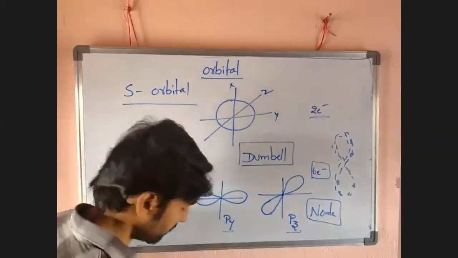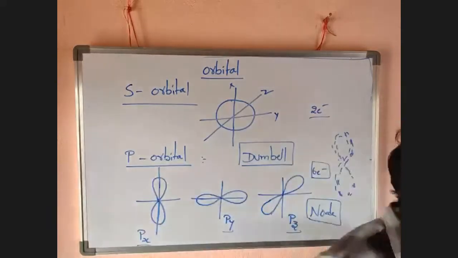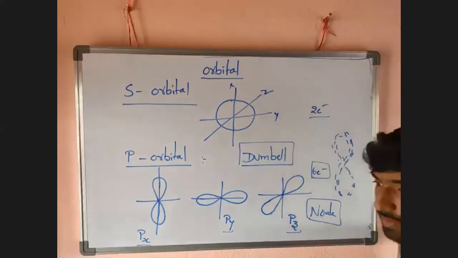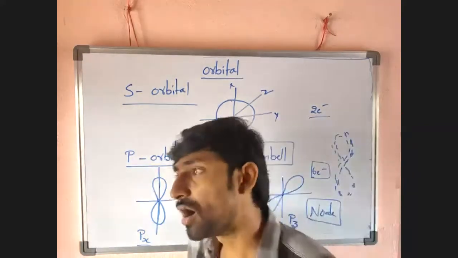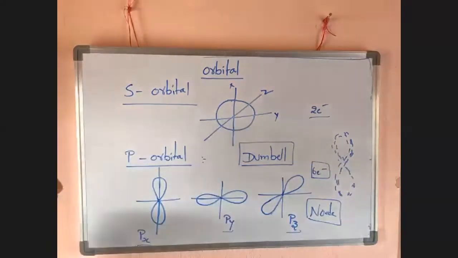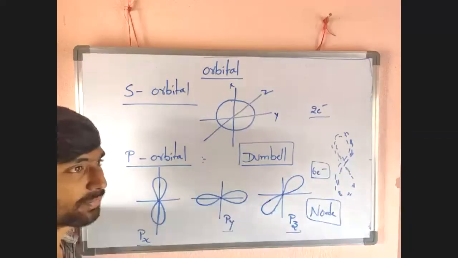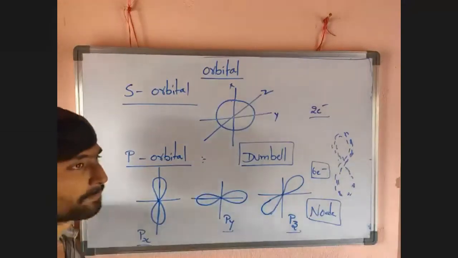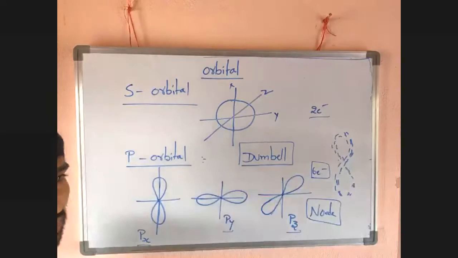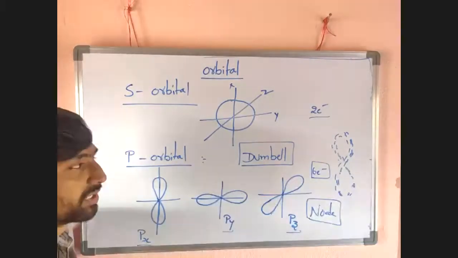What is meant by orbital? What is the definition of orbital? The region of maximum probability of finding an electron around the nucleus is called an orbital. There are a number of types of orbitals: s, p, d, f, g, h.